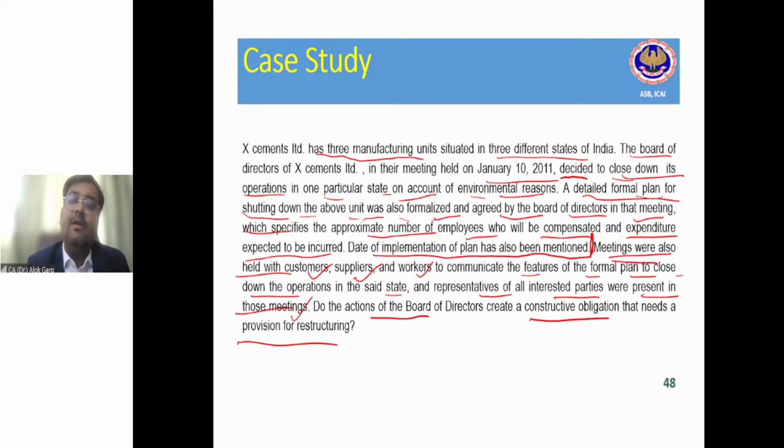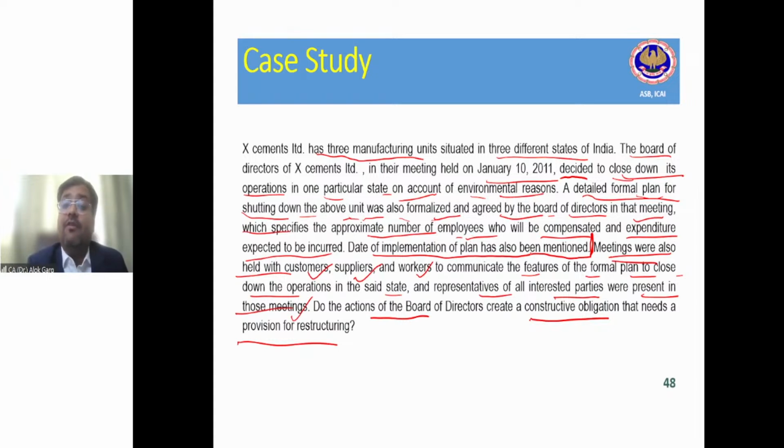What are the 2 conditions? First, a detailed formal plan has been prepared and this plan has been communicated to the impacted parties. So it is written that a detailed formal plan for shutting down the above unit was formalized and agreed by the board in that meeting, which specifies the approximate number of employees who will be compensated and the expenditure expected to be incurred on account of this discontinuation of business in a location.